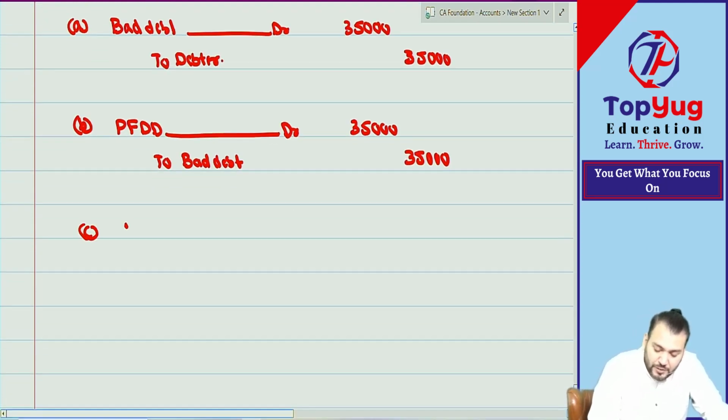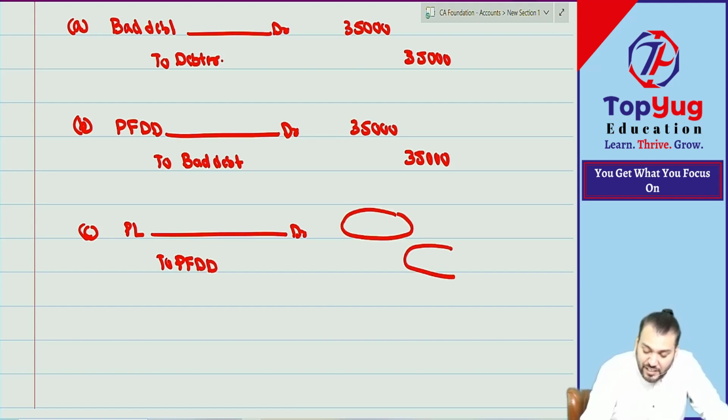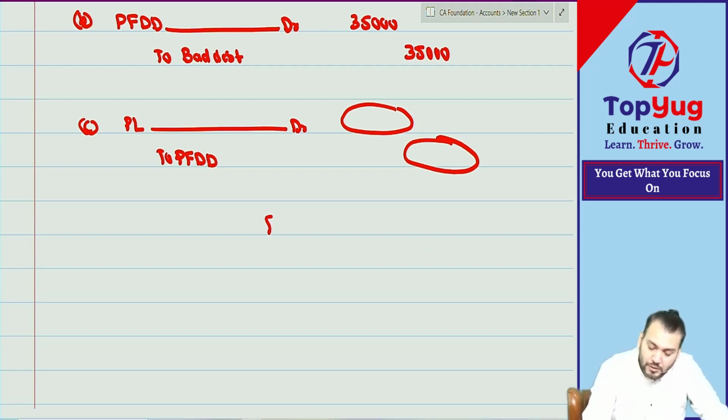The last journal entry: how much provision should be created? We'll say PL account debit to provision for doubtful debt. But for this amount, I said wait. Here only students will make a mistake. So we should prepare which account? Provision for doubtful debt account. Dhire dhire you will become expert. I'll give some statement formula also, but I don't want to go into rectification. Correct. I hope you have understood why I am saying prepare provision for doubtful debt account.